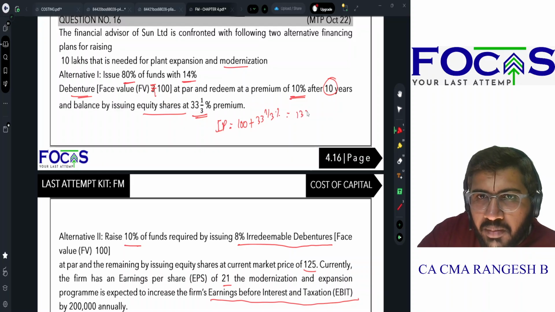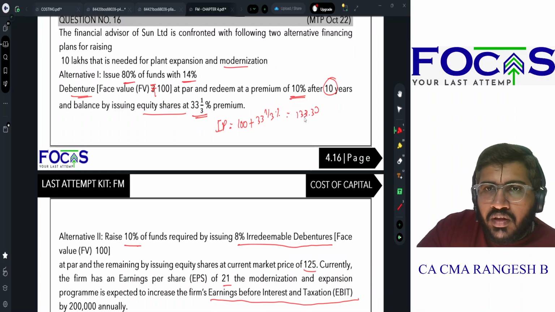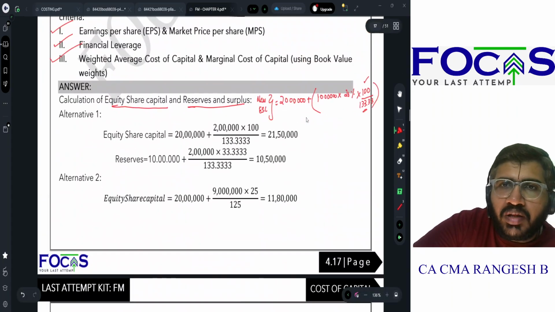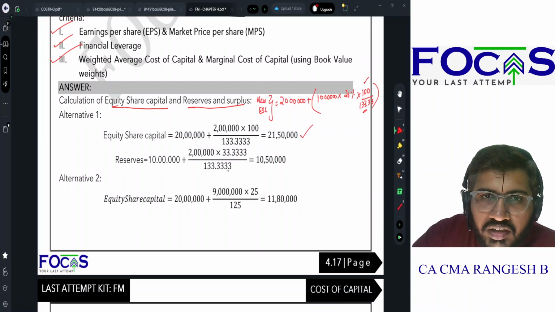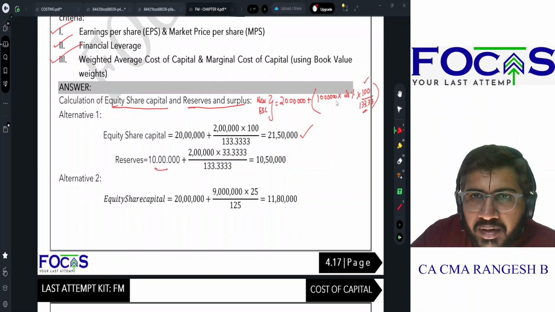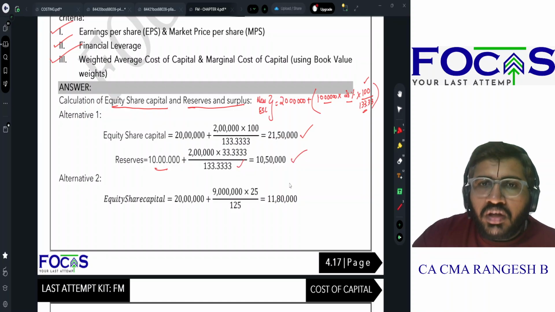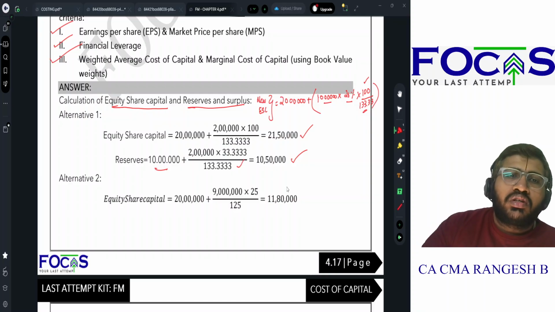So 133.33 rupees. So இதை பேஸ் பண்ணி my equity share capital will be 21,50,000. Reserves and surplus 10 lakhs plus in the 10 lakhs into 20% into 33.33 by 133.33. So that gives me 10,50,000 rupees.